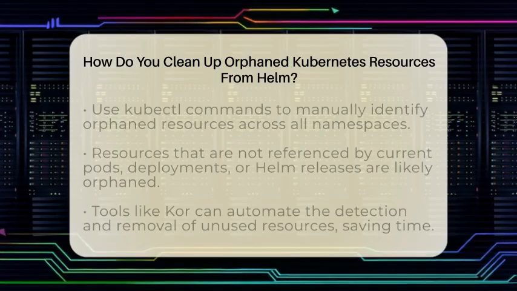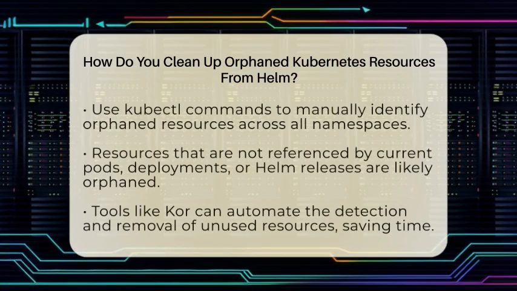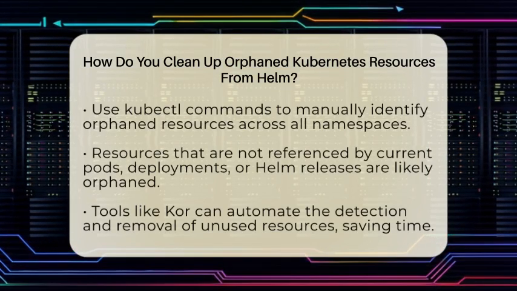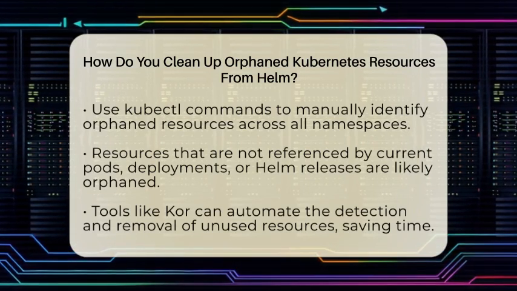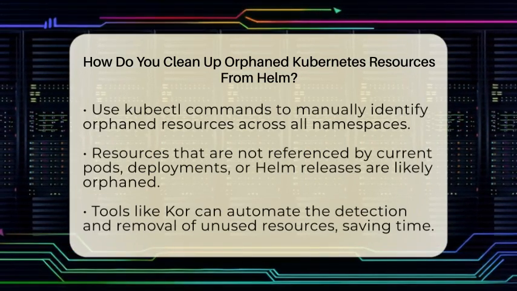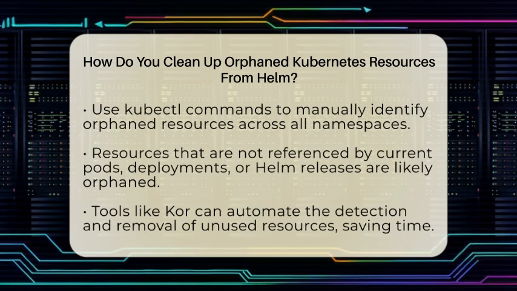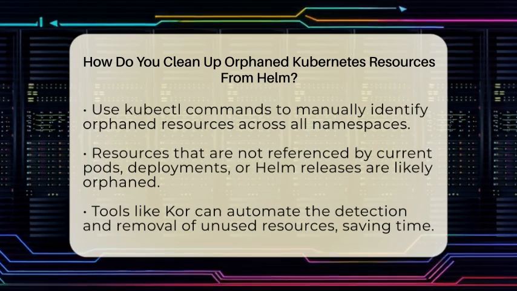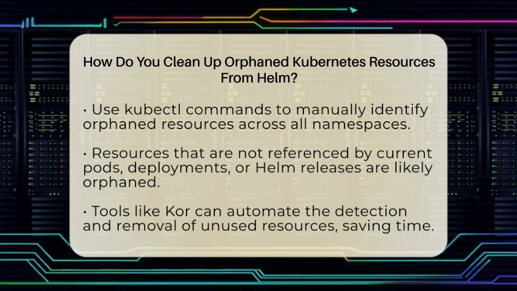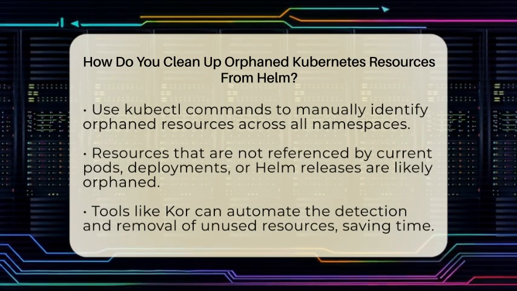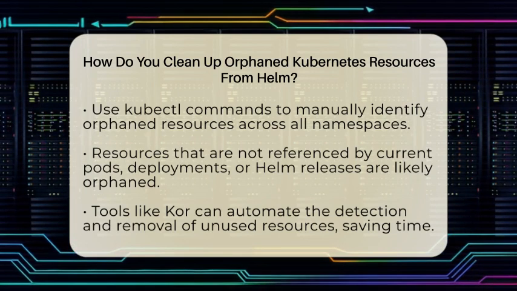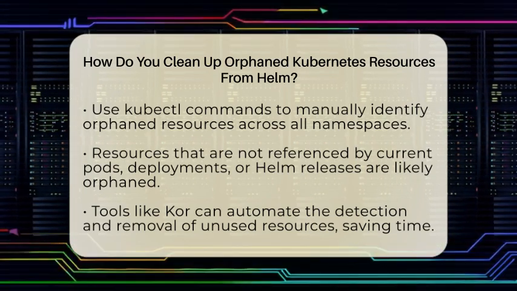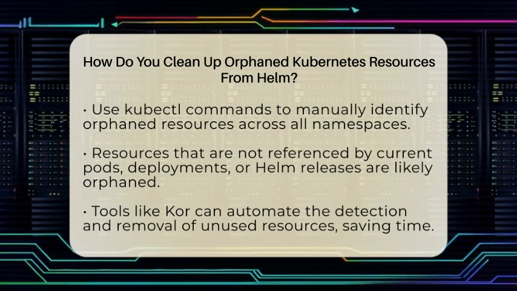Next, when you run the Helm uninstall command, it removes the release and its managed resources. Using the flag can influence whether dependent resources are also deleted. But this flag isn't always perfect, especially with resources like custom resource definitions or objects without proper owner references. Sometimes, orphaned resources remain even after uninstalling. So, manual verification is necessary.